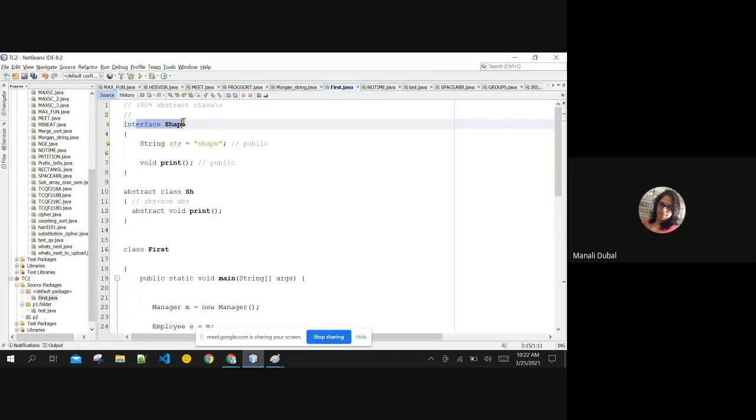You have created the interface because you want a certain class to access its function. You want a certain class to inherit the interface. You want a certain class to give its own body. That is the reason you have created an interface.